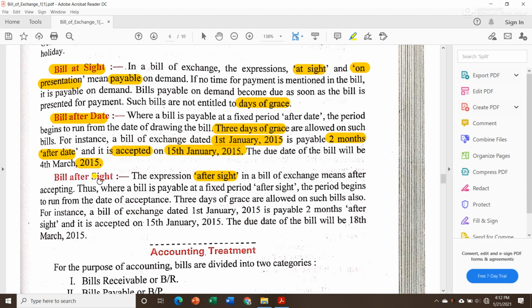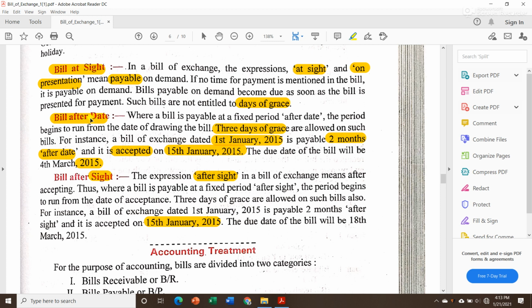Since it is after sight, meaning after seeing and accepting this bill, he accepted it on 15 January 2015, the period of that bill will start counting from 15 January, not from 1st January. That is the difference between bill after date and bill after sight.